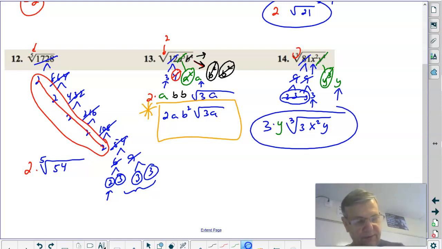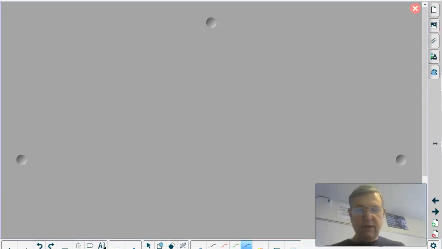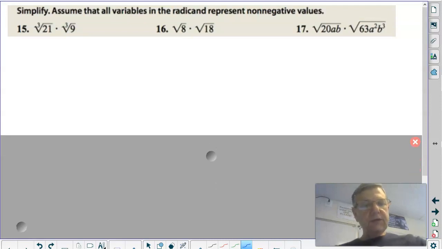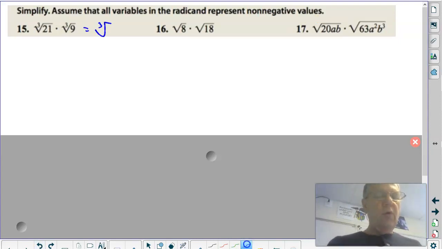Real important. Okay, assume that variables here, let me use my shade right here, keep you focused. So assume that all variables in the radicand represent non-negative values. Okay, so here we have multiplying of radicals. Now, let me remind you, the indexes must match to be able to multiply. They match. Both are 3. So 15 we can multiply. 16 we can multiply. They're both square roots. And 17 we can multiply. They're both square roots. Now, technically, the rule is that you put them all under the same radicand, right?